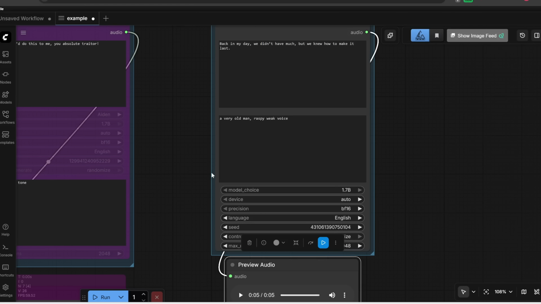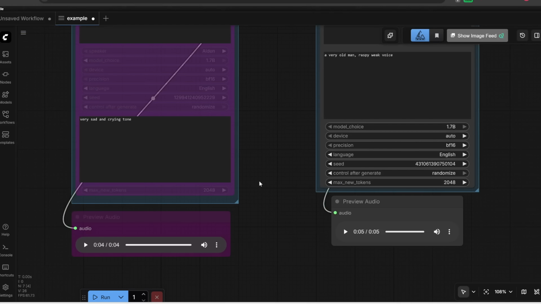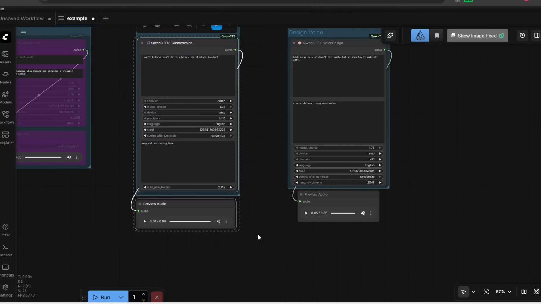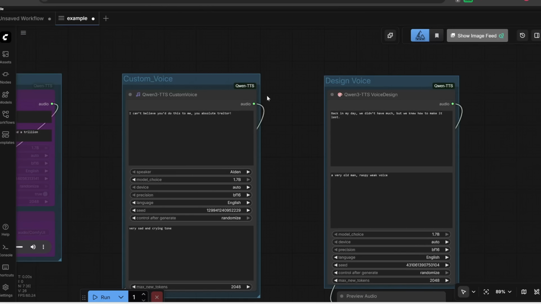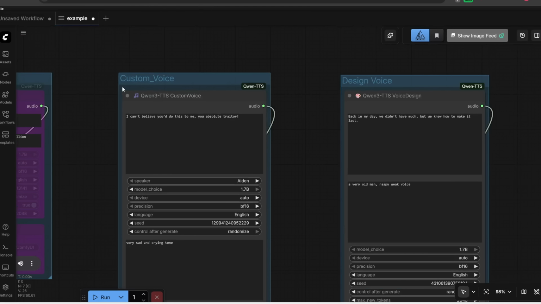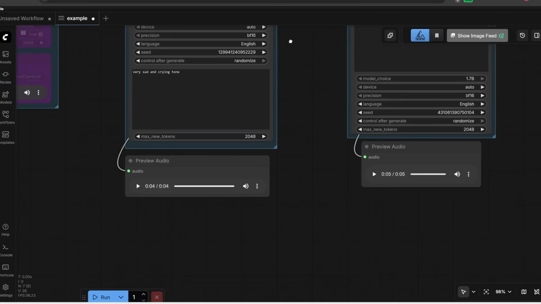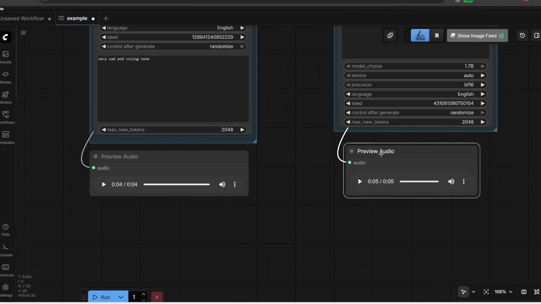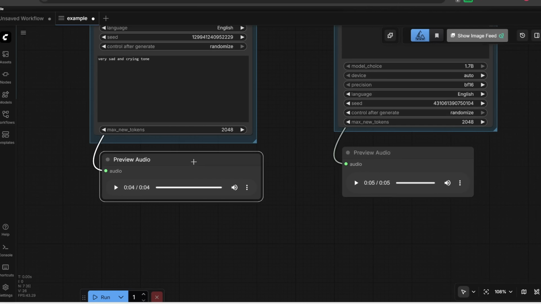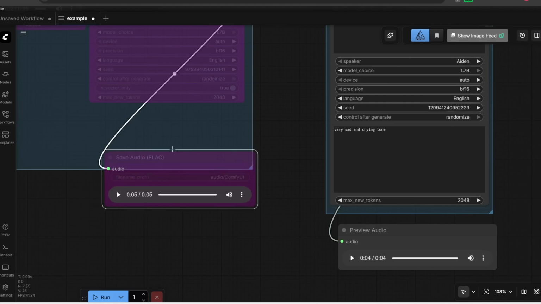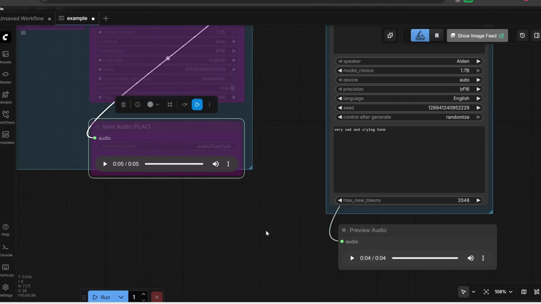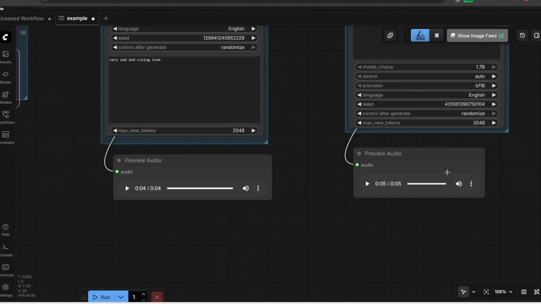And it sounds beautiful. This is indeed a very old man with a raspy, weak voice. Now, one thing to note is that, let me unbypass this. The generations from both these two modules, the custom voice one and the design voice one, are not automatically saved. So you can see that the nodes here are just preview audio. This is different from the save audio node from this first module. So none of your generations here are actually saved.